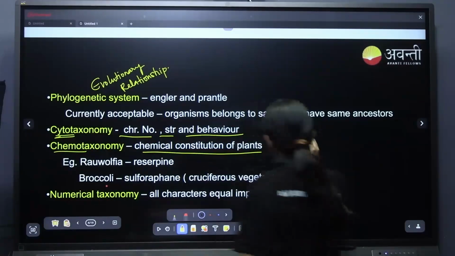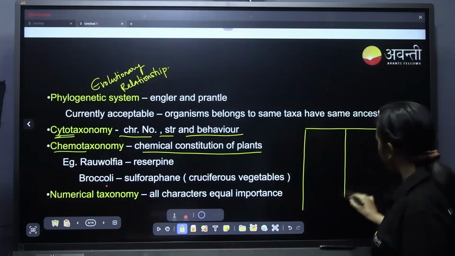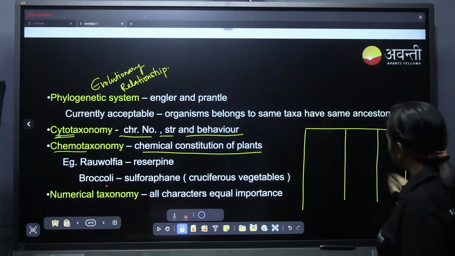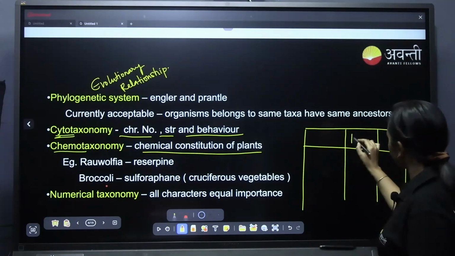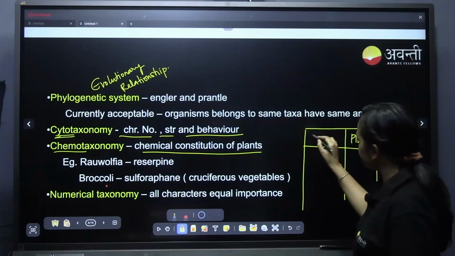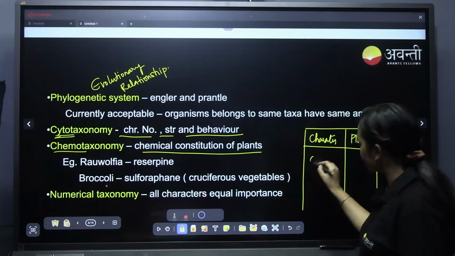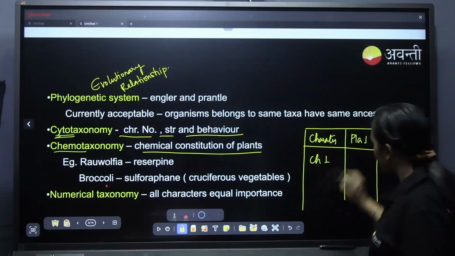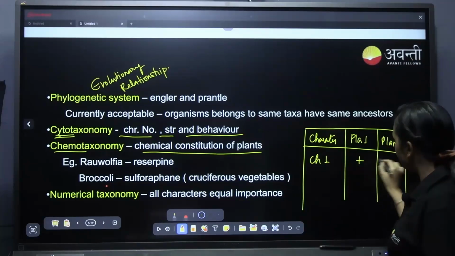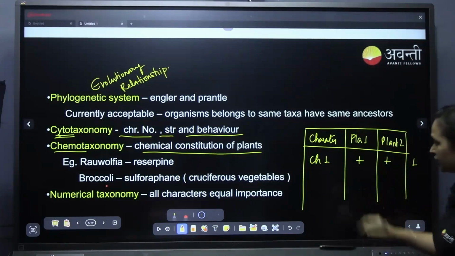See, I will tell you how the numerical taxonomy works. If we are talking about plant 1 and plant 2, these are the characters. For example, character 1, if both plants have it, then it will be plus plus, and if plus plus is given, it will be given 1 as a number.